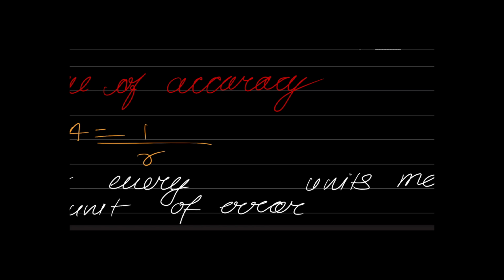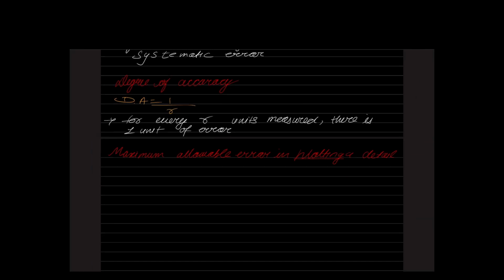Now, the last point that we need to discuss in this chapter is the maximum allowable error in plotting a detail. Okay, this is a standard value. You will see this multiple times all throughout survey. What is the maximum allowable error in plotting a detail? So you imagine that you are having a point here, say P. You want to plot the position of the point P on the paper, right? If there is no error, this should be the correct position of the point P. There is no error in your work, point P should be plotted like this.